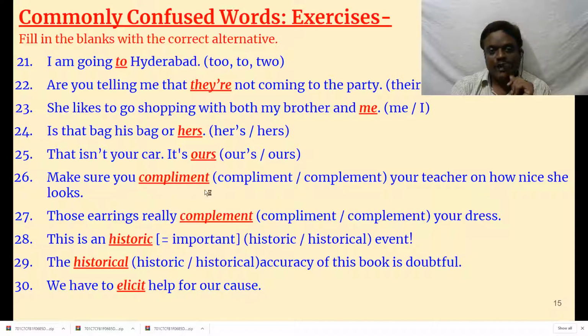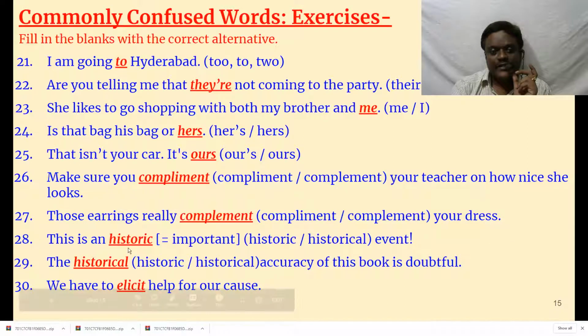Make sure you compliment. See here, compliment means praise. Okay, make sure you compliment your teacher on how nice she looks. So you have to compliment, that means you have to praise. Those earrings really complement your dress, they add to your dress.